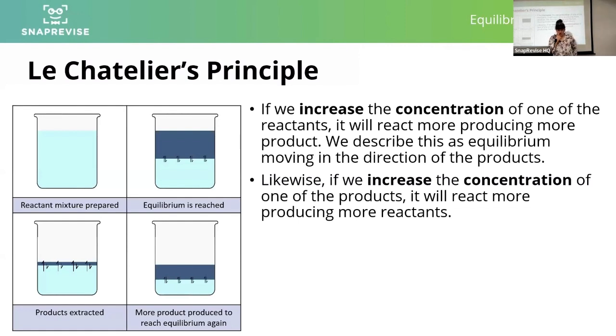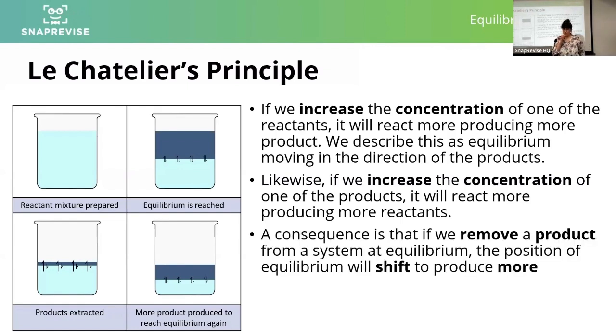Likewise, if we increase the concentration of one of the products, it will react more, producing more reactants. So the backwards reaction will happen more, and we'll get more reactants produced. A consequence, therefore, if we think about it in the opposite way, is that if we remove a product from a system at equilibrium, the position of equilibrium will shift to produce more. That's where this diagram comes in. This is particularly useful in industry. This is used in industry to extract useful products.